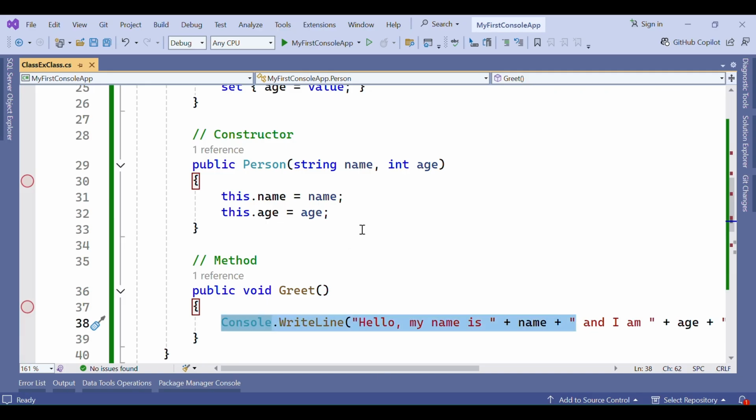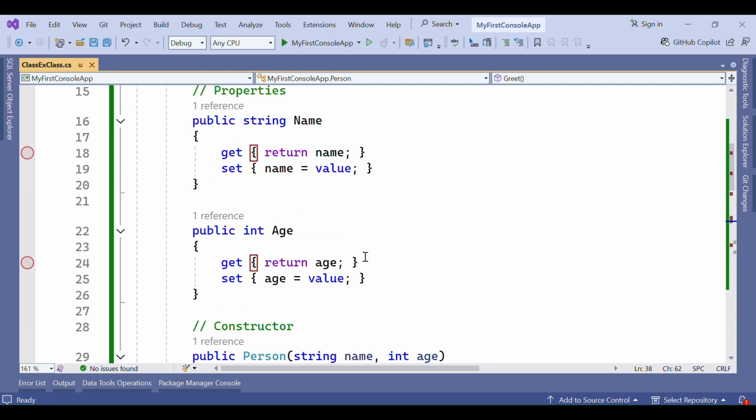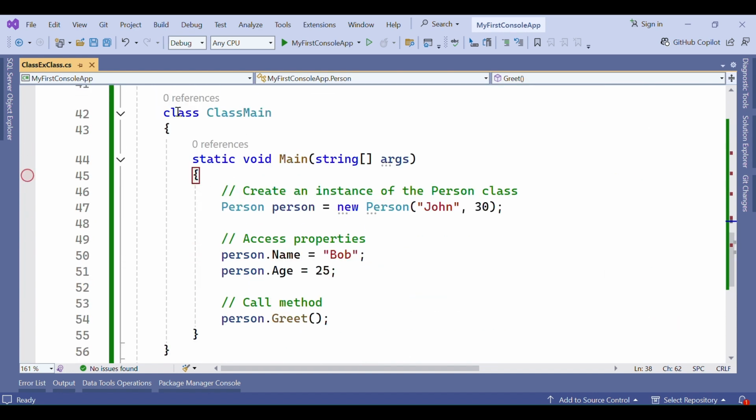So let's go for that example as well. After this Person class, I have created another class called Main, where I have written this main method. As I have already told you, the main method is the entry point to the project or program. Without the main method, the program is not going to be executed. So I have created the main method.